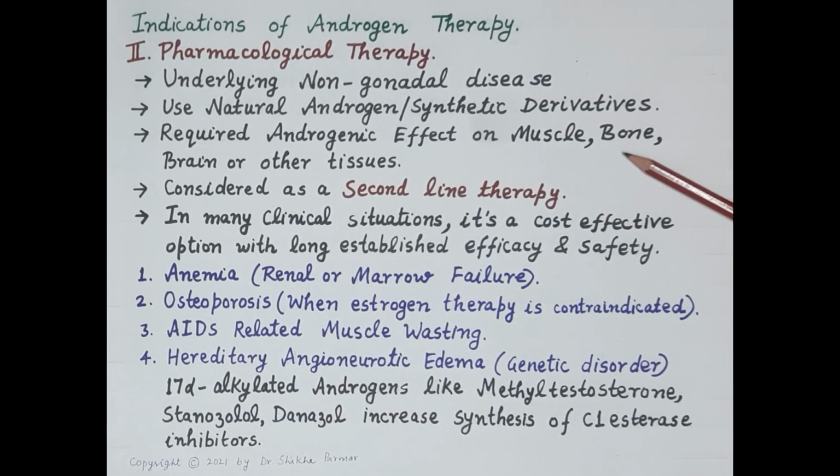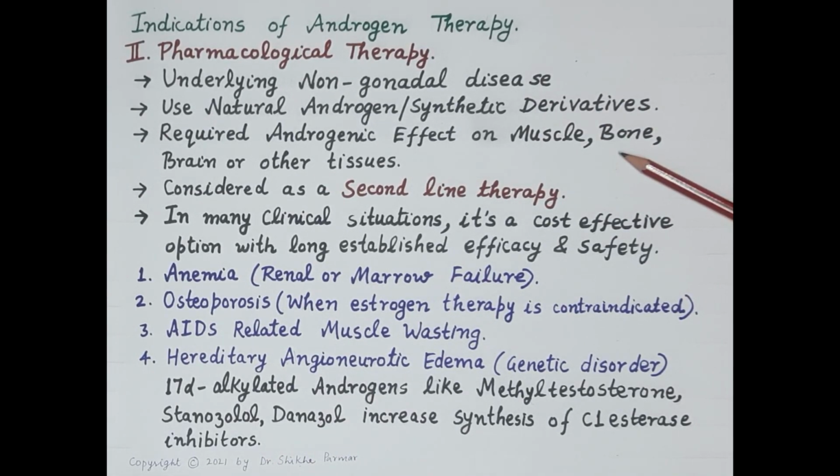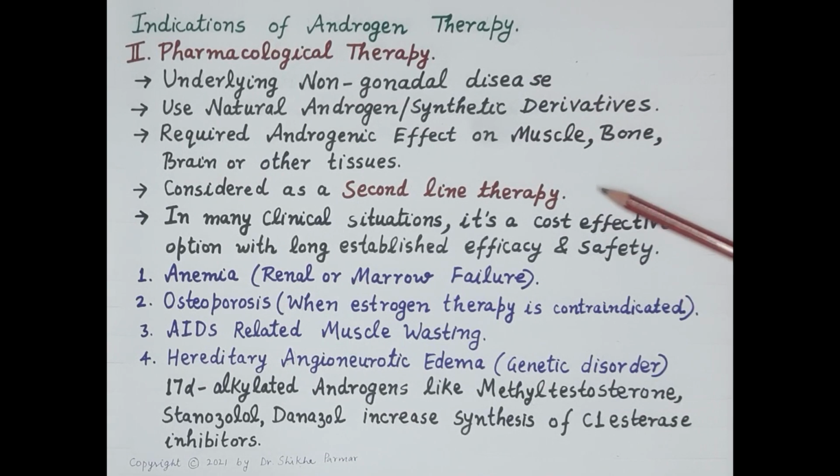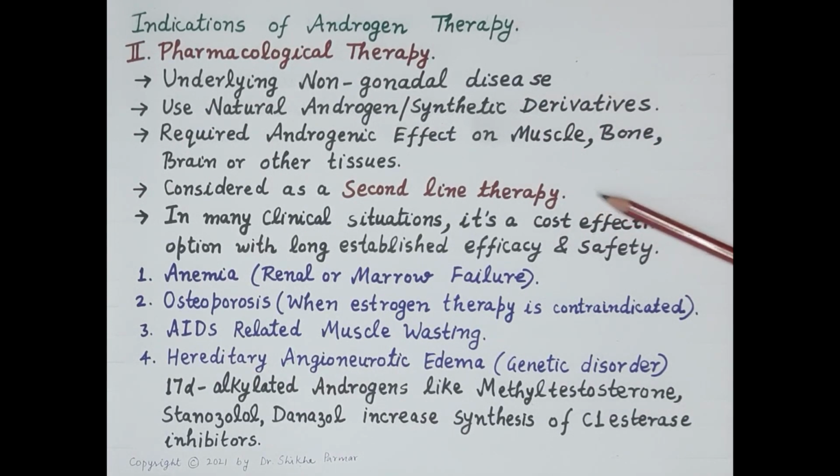Pharmacological therapy of androgen is meant to produce the required specific androgenic effect on muscles or bones or brain or any other tissue. Very important to note that pharmacological androgen therapy is now considered as supportive second line therapy due to the availability of more specific treatments.